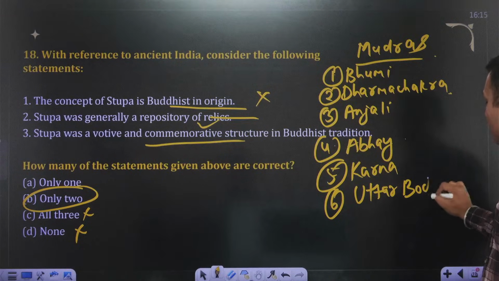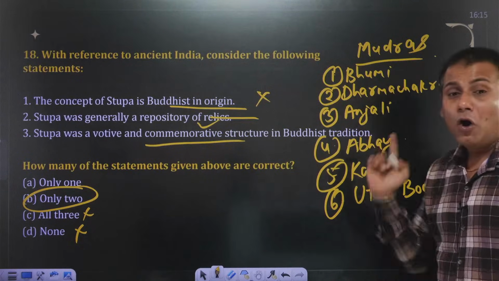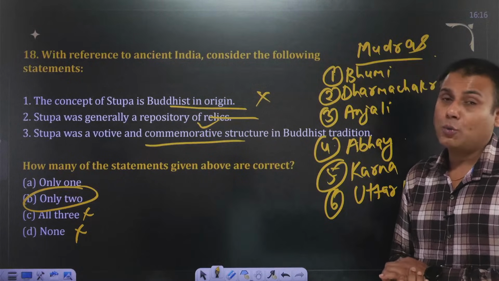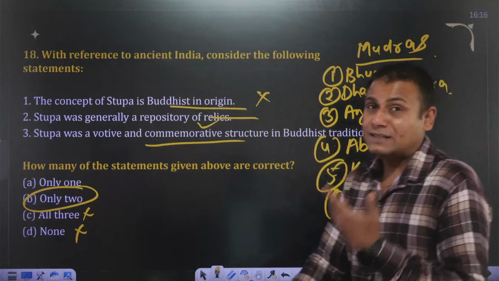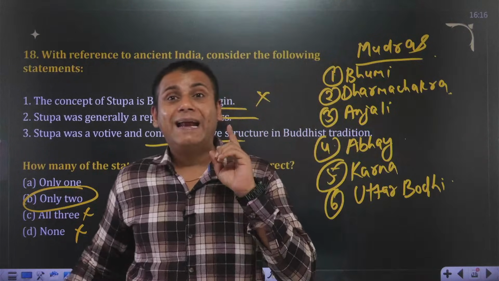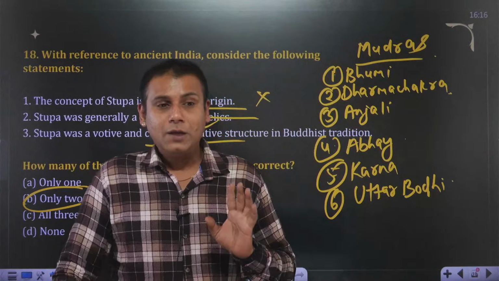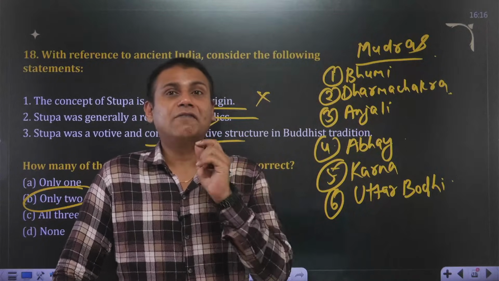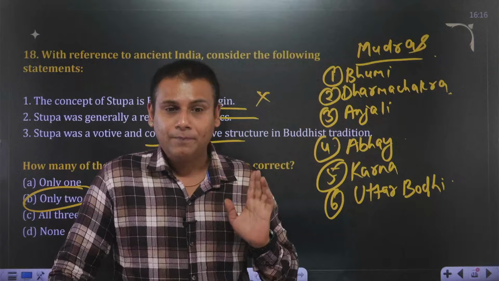Just go through the significance of all these mudras, because UPSC usually has a tendency to ask a question on mudras precisely from the perspective of art and culture. There has been a question in the UPSC prelims examination previously: what is the significance of Bhumi Sparsh Mudra? Is that clear?